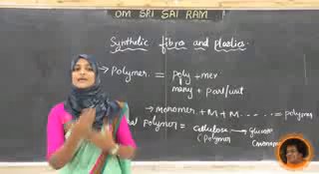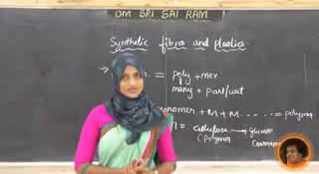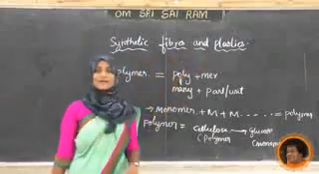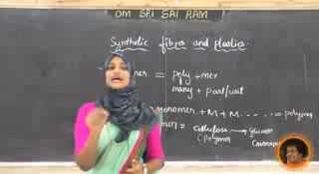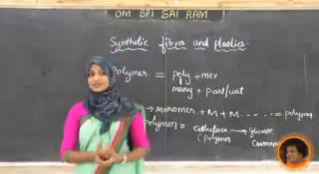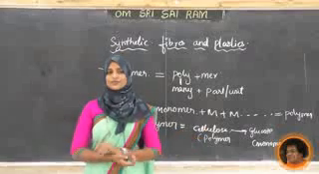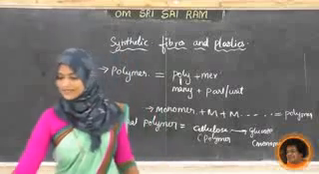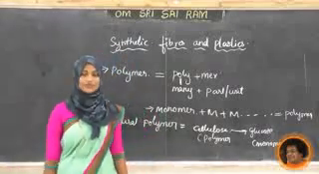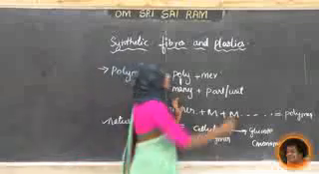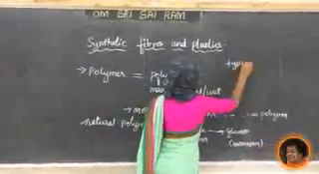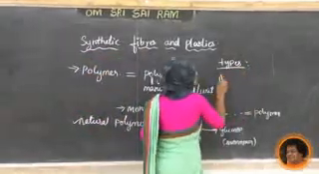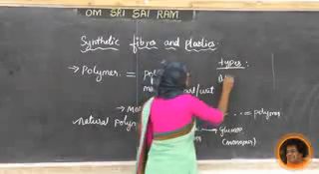Next we will see the types of synthetic fibers. Only the synthetic fibers we are going to study now. Later we are going to plastic. Now we will see the types of synthetic fibers. Do you know any type? Any idea? I will tell you one simple example, that is rayon. Have you come across rayon? Here I will write the types of synthetic fibers. First one, that is rayon.